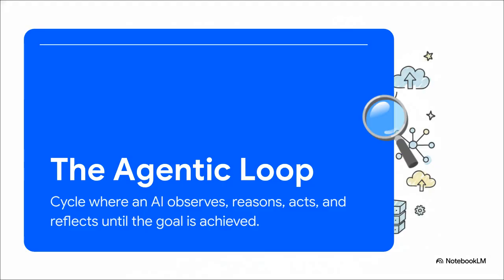And the engine driving all that autonomy? That's the agentic loop. It's basically this continuous cycle where the AI observes its current state, reasons about the task at hand, calls external tools to take action, reflects on the results, and then repeats the whole thing until the goal is met. It observes, it thinks, it reaches out to a database, or actually any API really, evaluates what it gets back, and keeps iterating. This is absolutely crucial because it shifts the entire burden of execution from you, the human prompt engineer, directly onto the AI itself. This loop is basically the heartbeat of every modern agent.